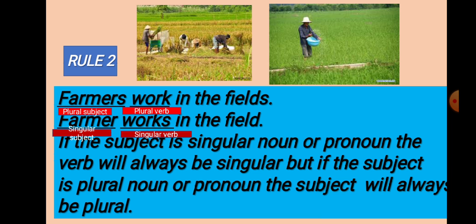Now you see the second rule. At first you see the examples. Farmers work in the fields, and the second one, farmer works in the field. If the subject is a singular noun or pronoun, the verb will always be singular. But if the subject is a plural noun or pronoun, then the verb will always be plural. You see in the first sentence the subject is plural. That's why the verb is written in plural form. And in the second sentence the subject is singular, so s is added with the verb.